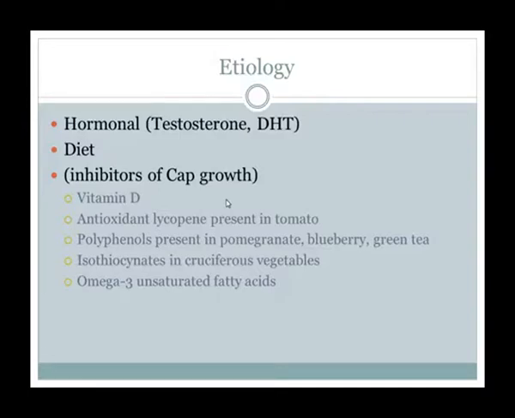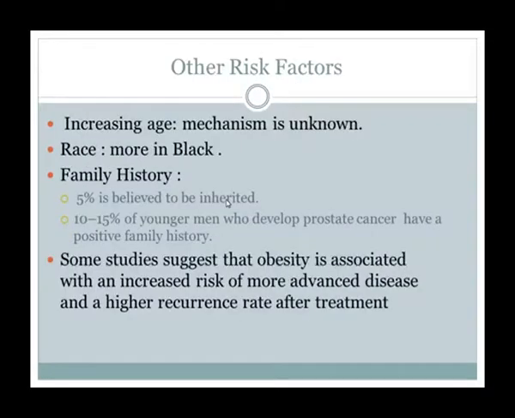Polyphenols present in pomegranate, blueberry, green tea, isothiocyanates, cruciferous vegetables, and omega-3 unsaturated fatty acids. These are the inhibitors of CA prostate growth.